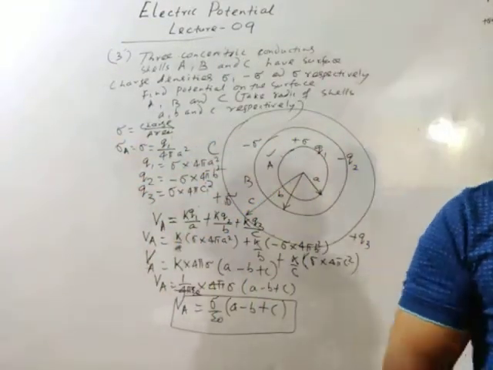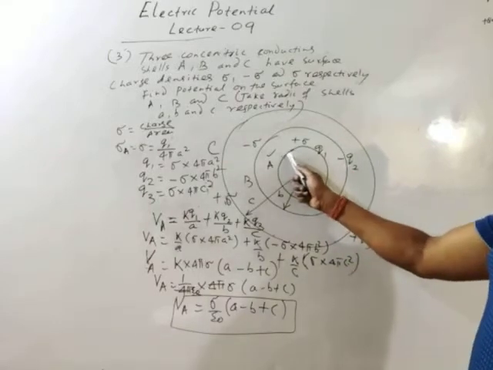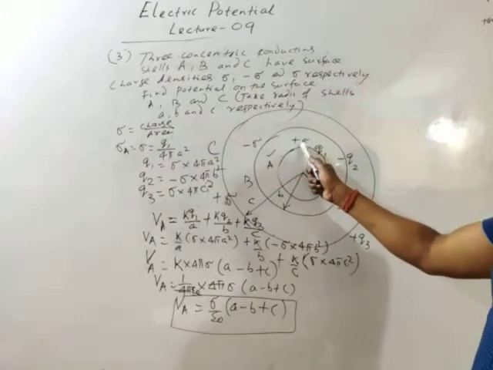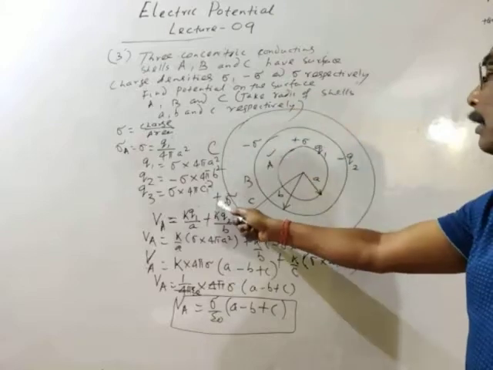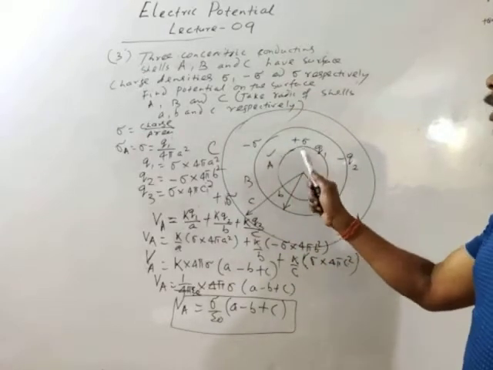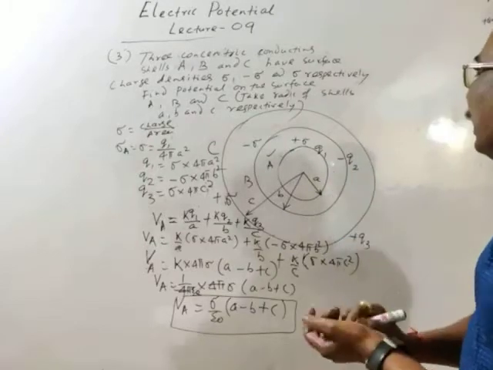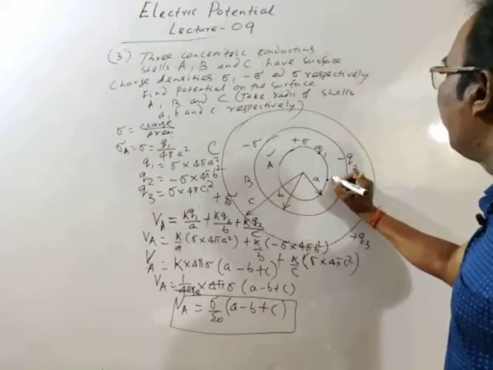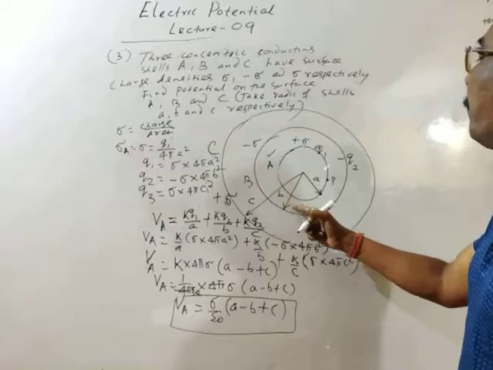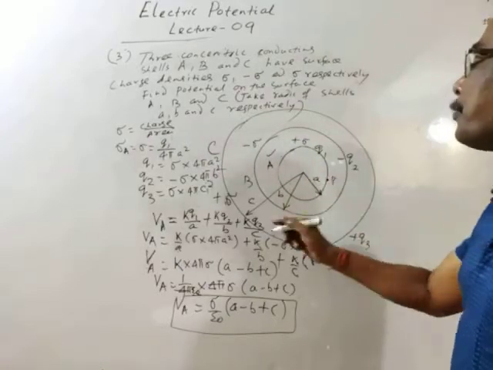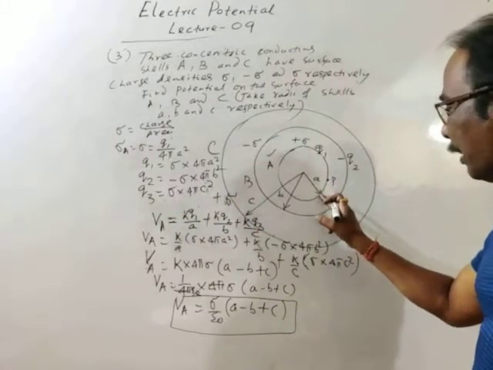Got it? Is there any question, any doubt? See, the charge density on shell A is sigma, on B is minus sigma, and on C is plus sigma. We have to first find the potential on surface A. Let's take this point P. We have to find the potential at this point. This point is on the surface of shell A. On the surface, K Q1, let the charge be Q1, K Q1 by the distance from the center, which is A.